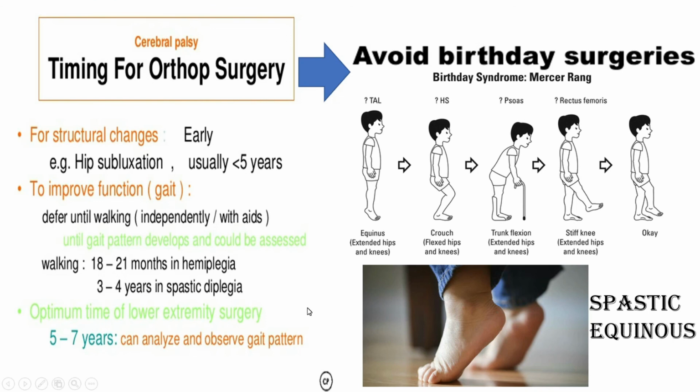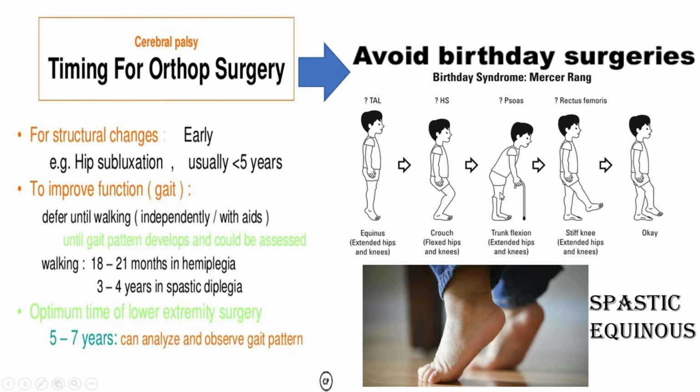Now from the orthopedic point of view, you have to know the timing of orthopedic surgery and what is the key of the surgery. Otherwise you have to do a surgery every year. Suppose a patient presents with a spastic equinus. Now you will release this tendon. Then the patient again will come with a crouch gait due to hamstring spasm. Then you will release this hamstring.